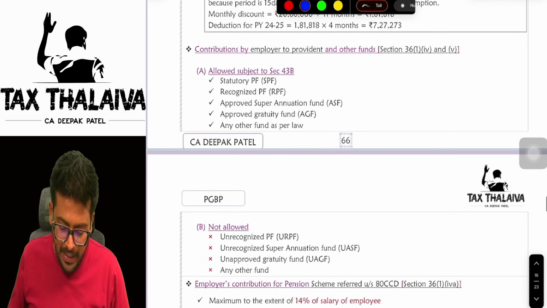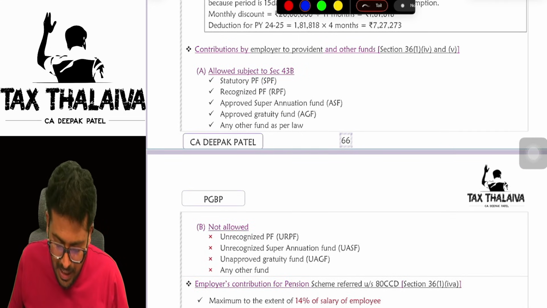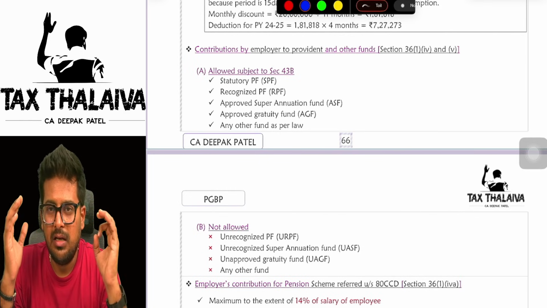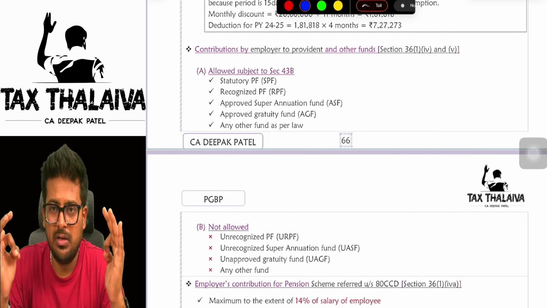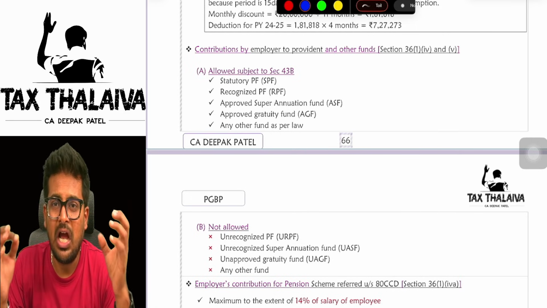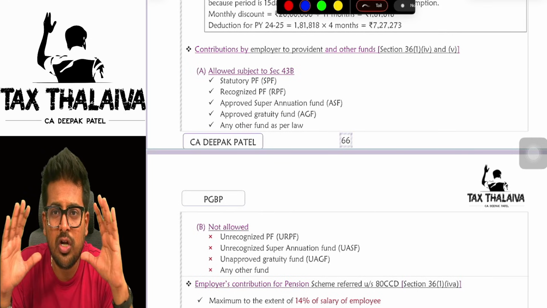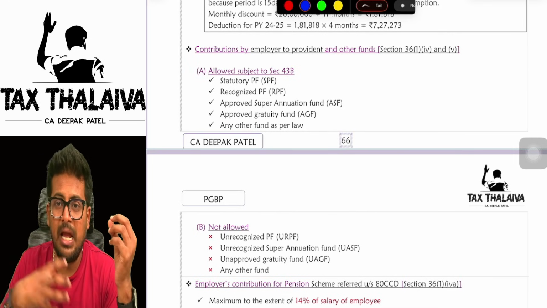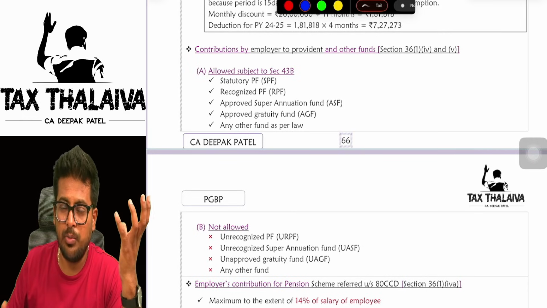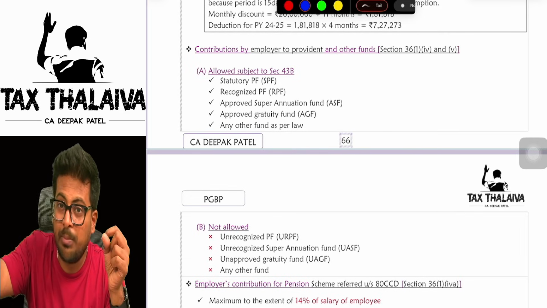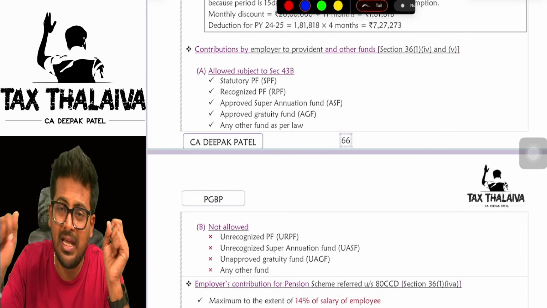Now, contribution by employer to provident fund and other funds. See, in the salaries chapter, in our marathon discussion itself, I have beautifully explained the whole concept of provident fund. In that, I told you there are two kinds of contribution: employer contribution and employee contribution. Your employer is doing business, and only then are you working as an employee.